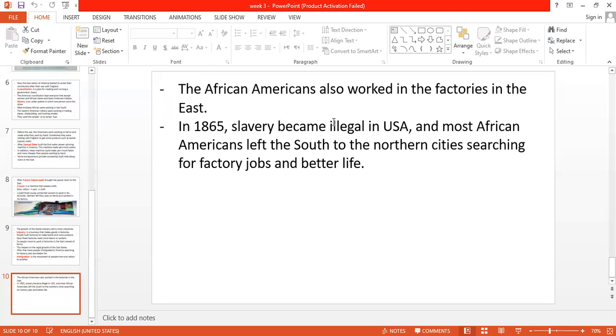They ended slavery in 1865. So most of the African Americans left the South and left the farms and went to the north or east of America to work in the factories. So they were searching for factory jobs and a better life in the northeast of America.